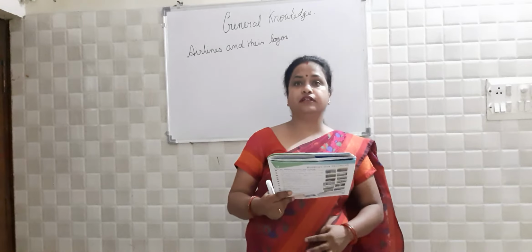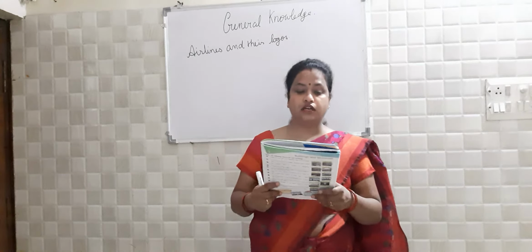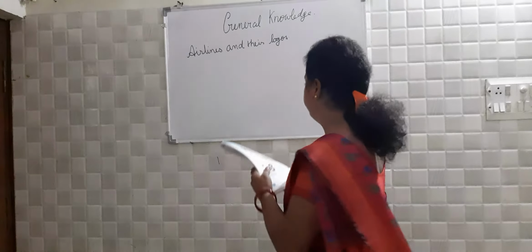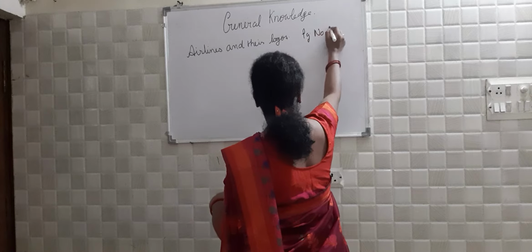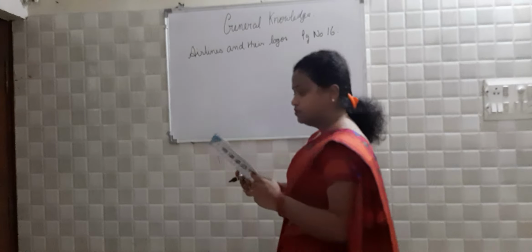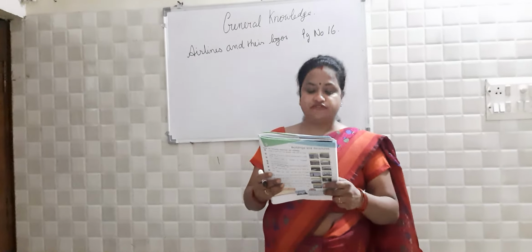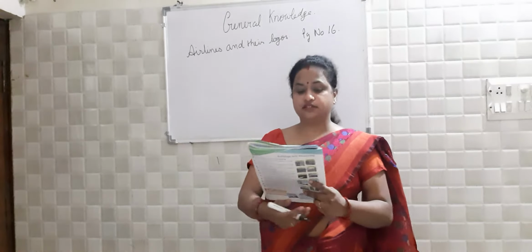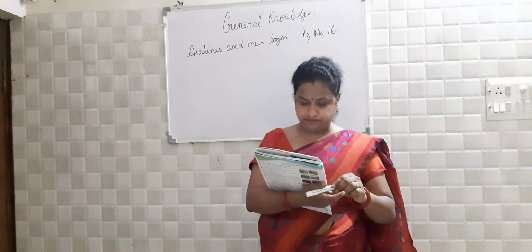Now we will see about the different airlines with their logos in GK. You can see on page number 16 of your GK book, there are different names of the airlines with their logos. First one is Qatar Airways. You can see in Qatar Airways how it has been made.